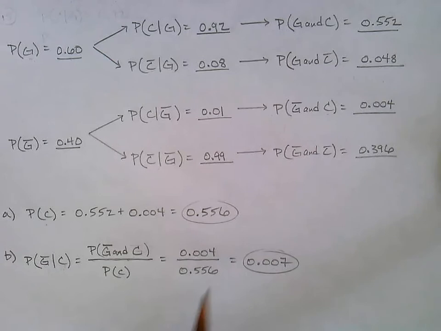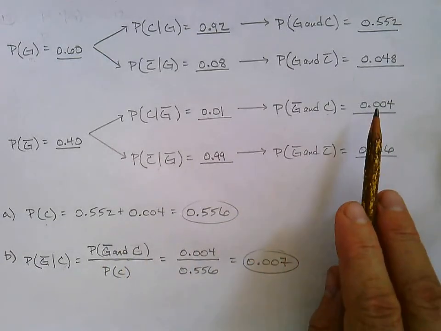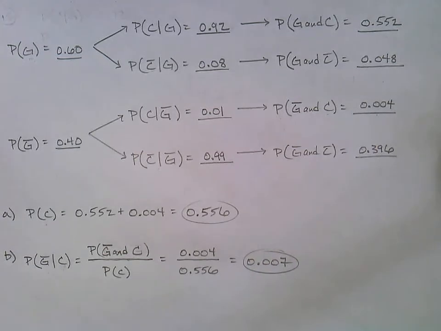And we've got all this information right here. Probability of guilty and convicted was the 0.04. And we just found in part A the probability of being convicted, 0.556. So we'll take the 0.004, divide it by the 0.556, and this, I believe, I rounded. Yeah, I rounded that to three places, 0.007.